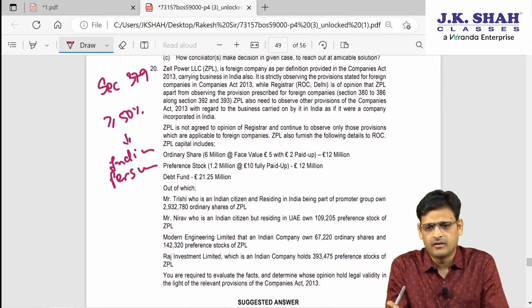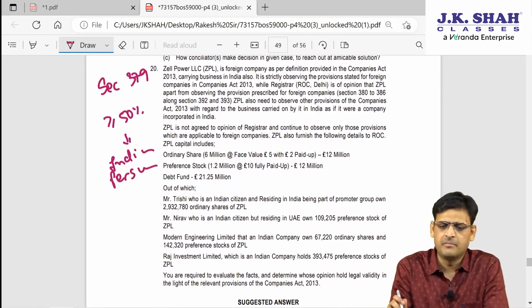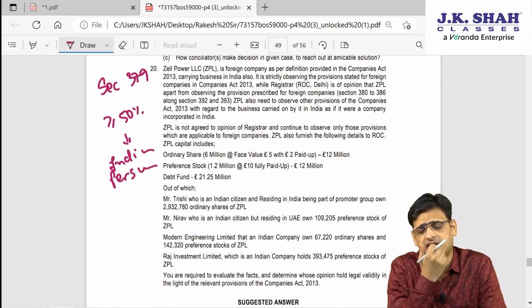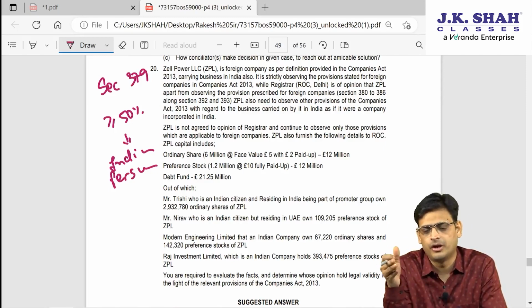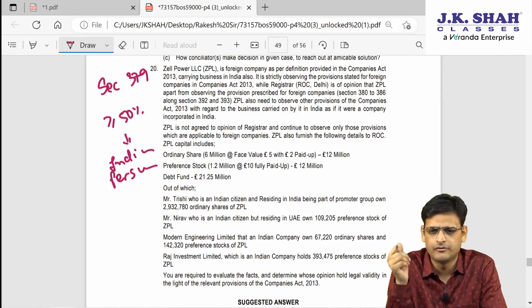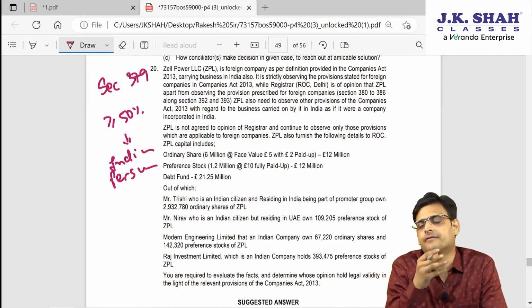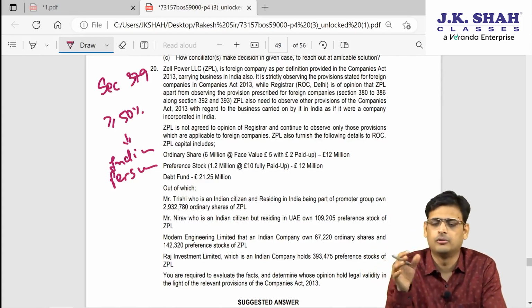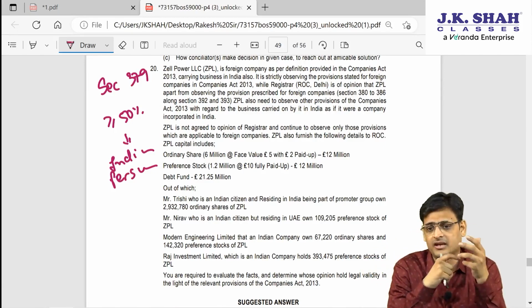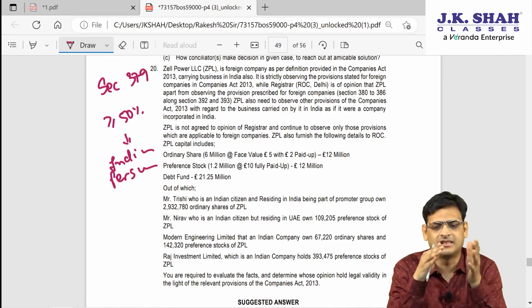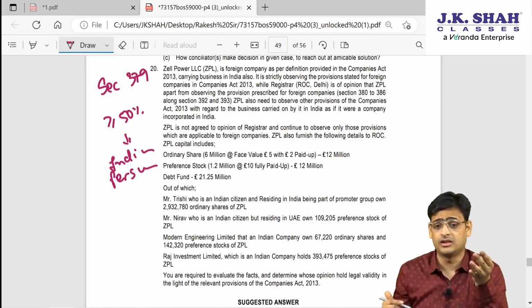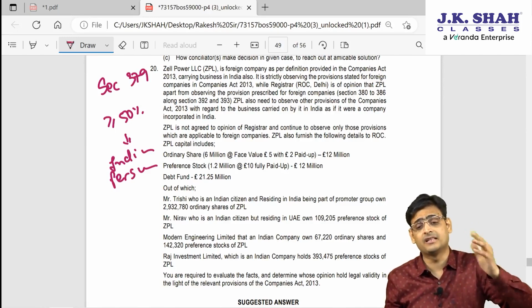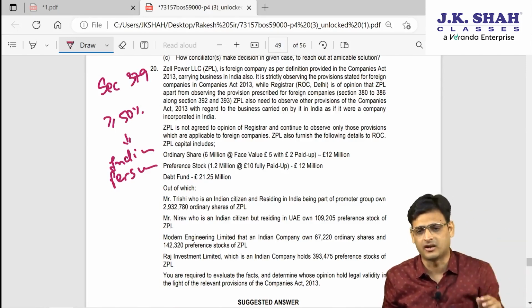Question 20 is from the foreign company chapter. Under foreign company, section 379, you know that if 50% or more share capital is held by Indian citizens or Indian body corporate, individually or jointly, then that foreign company's Indian business will be treated as deemed Indian company, and they have to follow the provisions which are there for a foreign company as well as those prescribed by the central government.